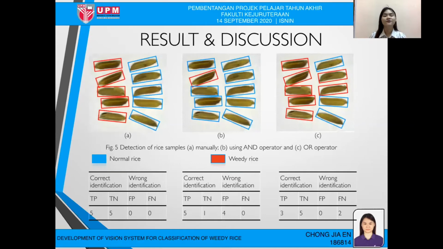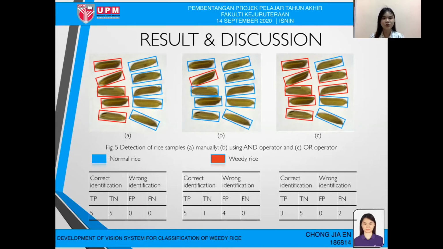After all this processing, this result comes out, and as you can see, there are three images there. In this classification I have used logic algorithms, with AND and OR operators.